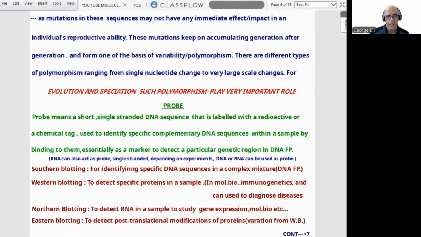Next is probe. A probe means a short, single stranded DNA sequence that is labeled with a radioactive or a chemical tag, used to identify a specific complementary DNA sequence within a sample by binding to it, and is the basis of fingerprinting. RNA can also act as a probe, being single stranded, but depending on the experiments, DNA or RNA can be used as a probe. Now, 4 types of blotting.